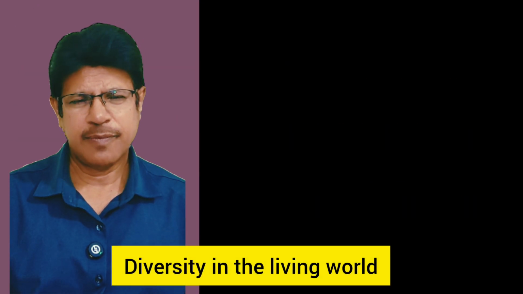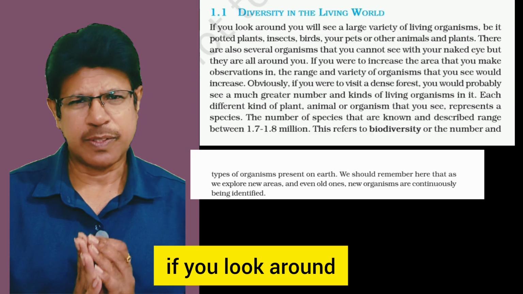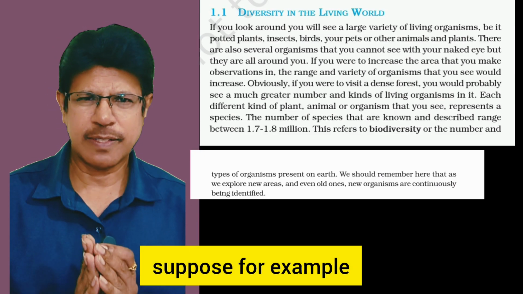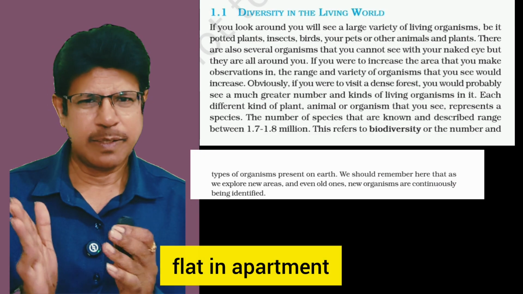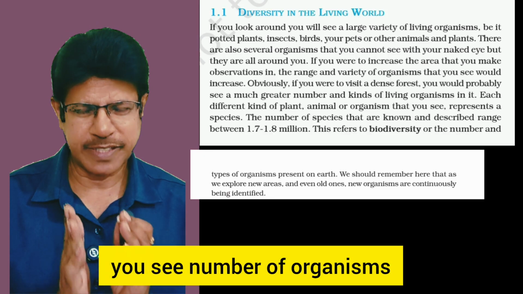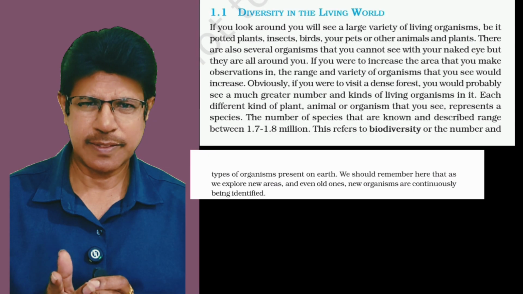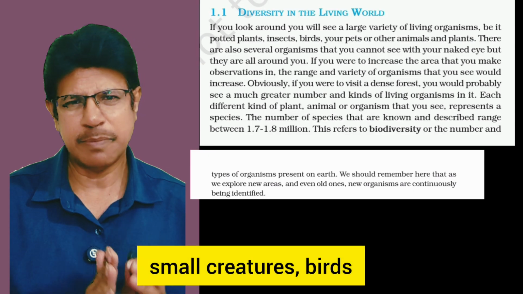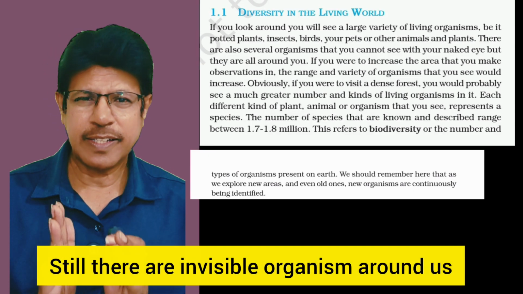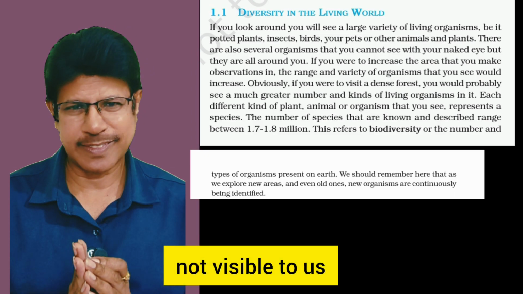Diversity in the living world. In the very first paragraph, if you look around, suppose for example in a flat or apartment, you see a number of organisms, that is potted plants, pet animals, small creatures, birds. Still there are invisible organisms around us, not visible to us.